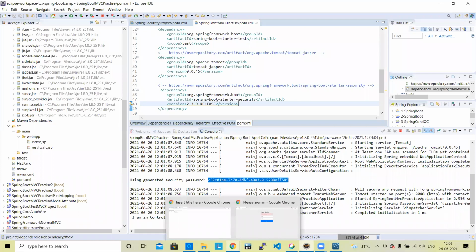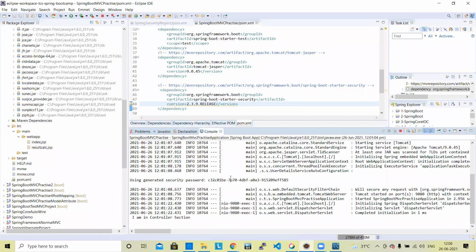Before that, a layer has been implemented and a login page will come. The default user is user, and the password is generated by Spring Boot starter security. If you use this password, you can log in. After authenticating, it redirects to your index.jsp page. Is it clear to everybody up to this?